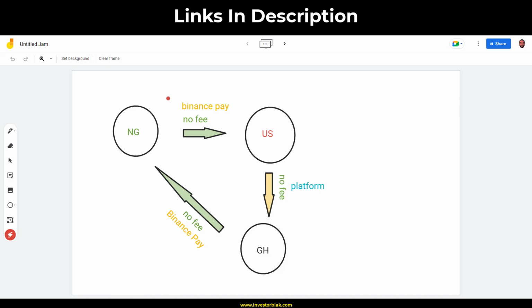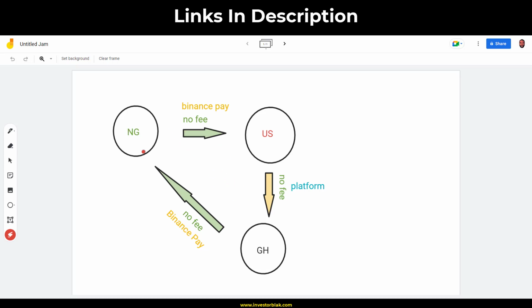$1, $2, $4, $5 might not seem like much, but when you can make this over and over again in a day recurrently, then it becomes a big deal. In this video, I'm going to show you how you can make nothing less than $2 over and over again in a day, accumulating it to amounts like $500, $1,000, depending on how much time you've got. So I'm going to be showing you how to do that using Binance Dollar Arbitrage.